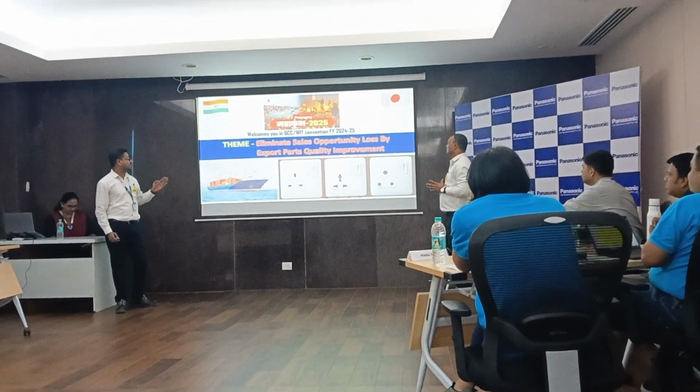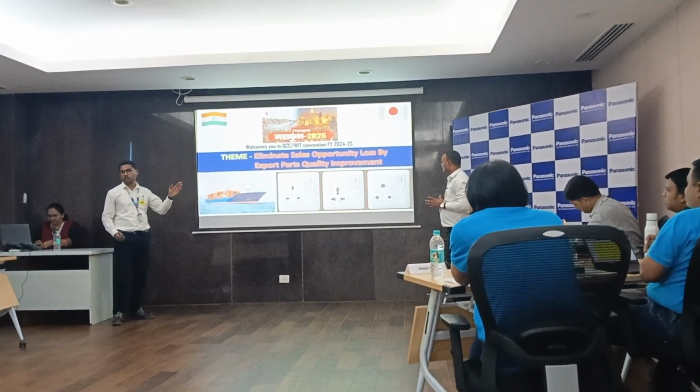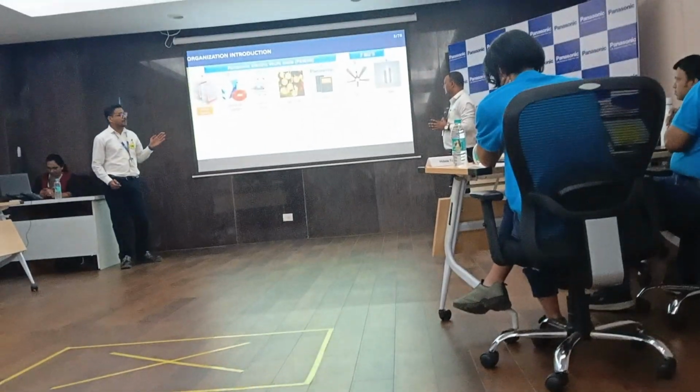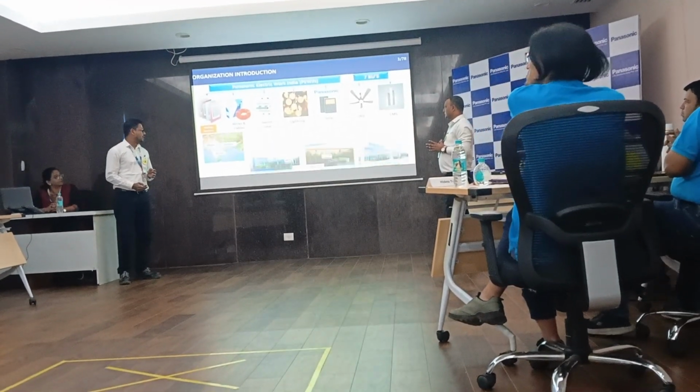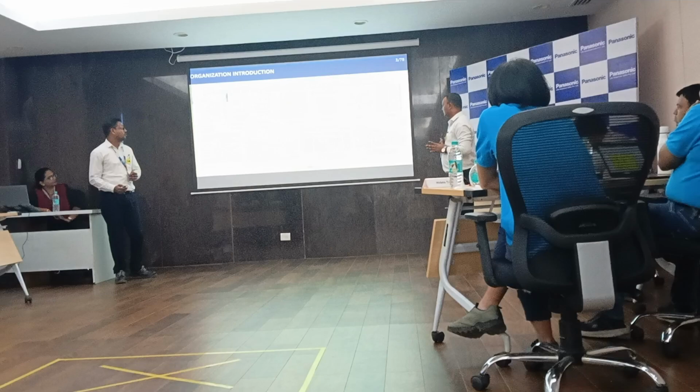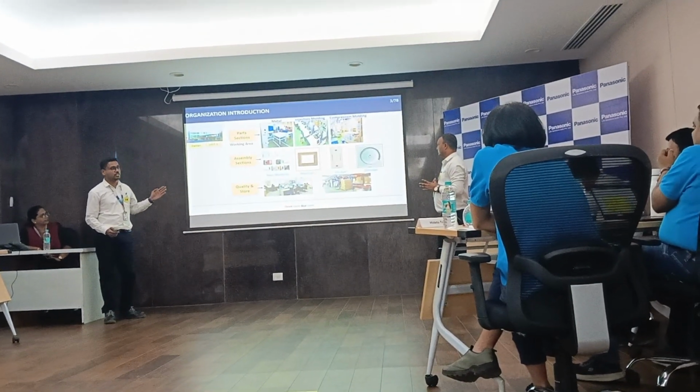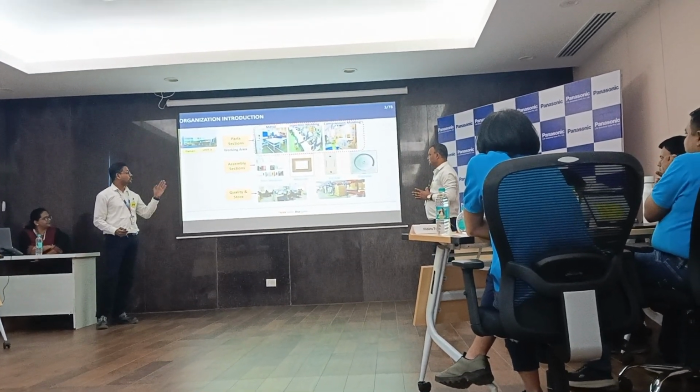2024-25. Our theme name is Eliminate Sales Opportunity Loss by Export Part Quality Improvement. We have 7 business units, and 3 manufacturing factories in India: Daman, Haridwar and Sri City. We are from Daman Unit 5. There are 3 sections: part section, assembly section, and quality and store. We are from the part section.